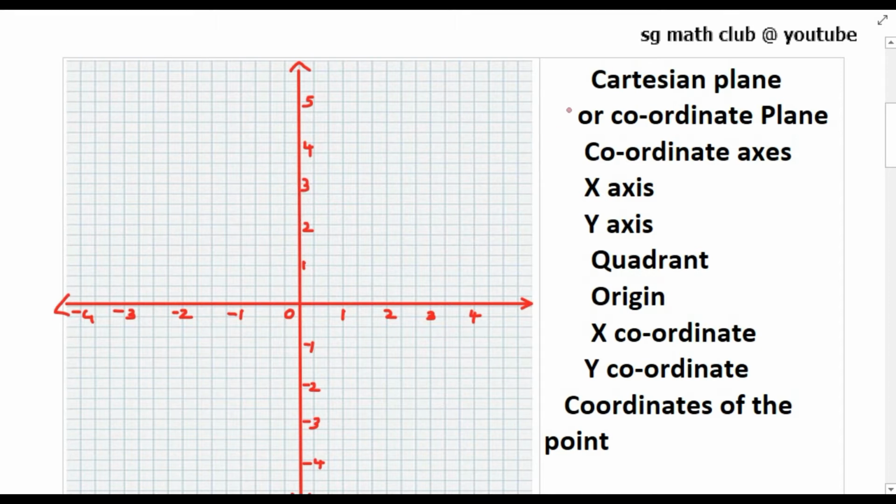So this plane is called as Cartesian plane or coordinate plane, and you can see two lines here, two number lines, so those lines are called as coordinate axis. So the plane is coordinate plane and the lines which divide the plane are called as coordinate axis. One will be horizontal line, another will be vertical line.